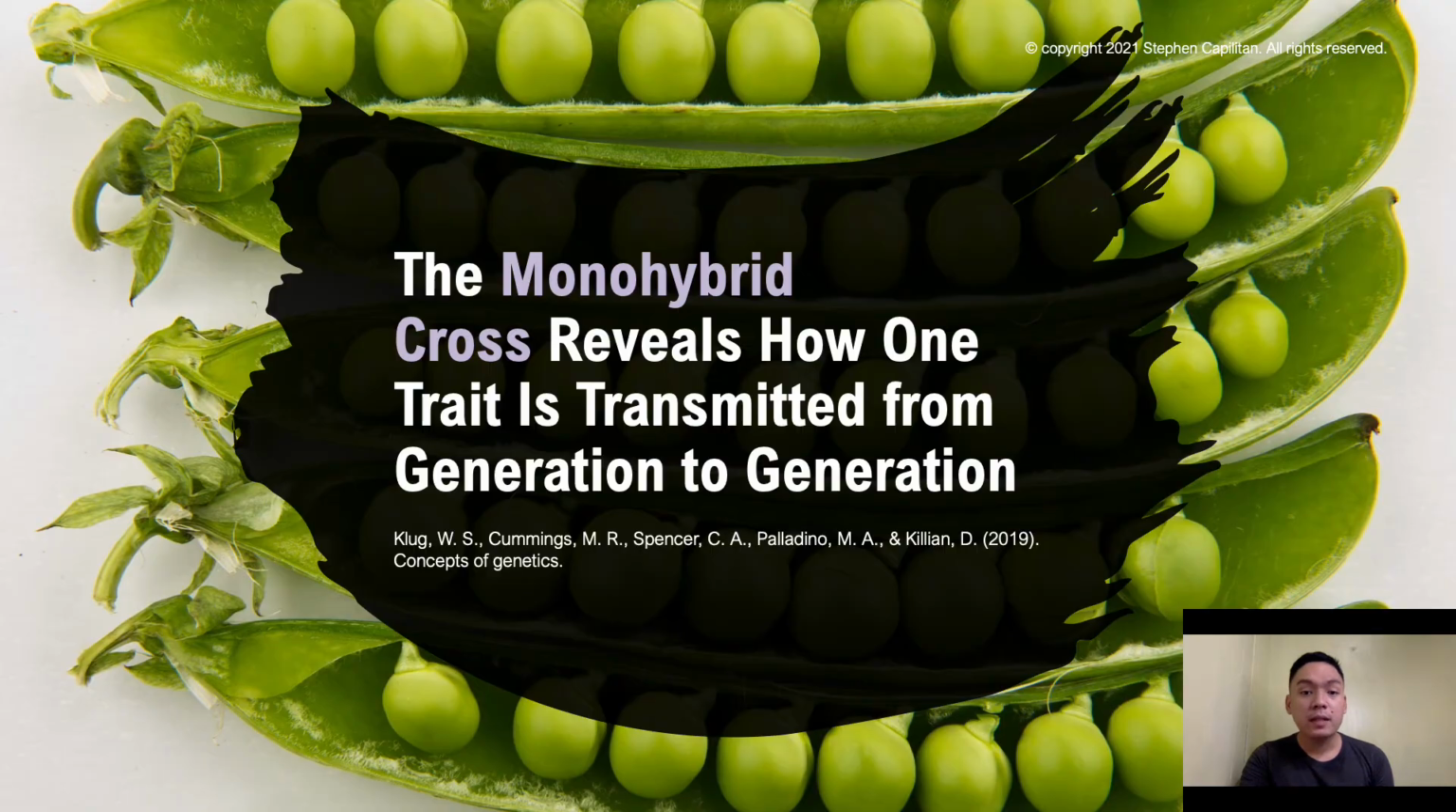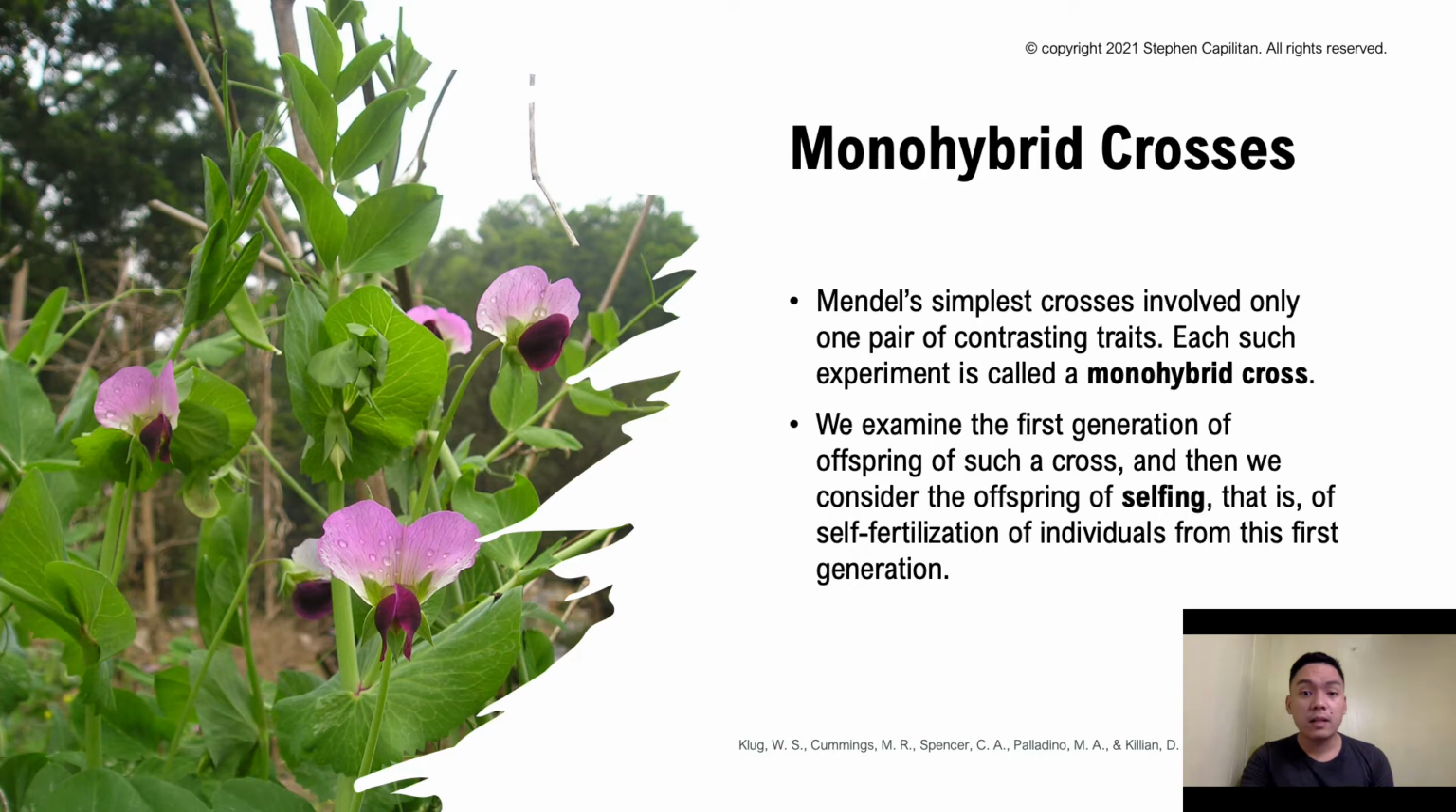So now your monohybrid cross will reveal how one trait is transmitted from generation to generation. Monohybrid crosses are one of the simplest crosses which Mendel used in his experimentation. These monohybrid crosses involve only one pair of contrasting traits. It's either yellow or green. It's either dwarf or tall.